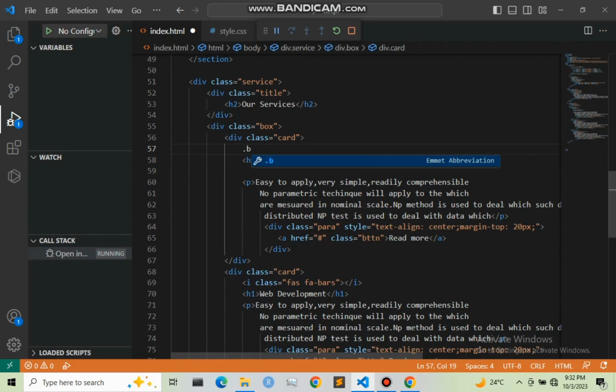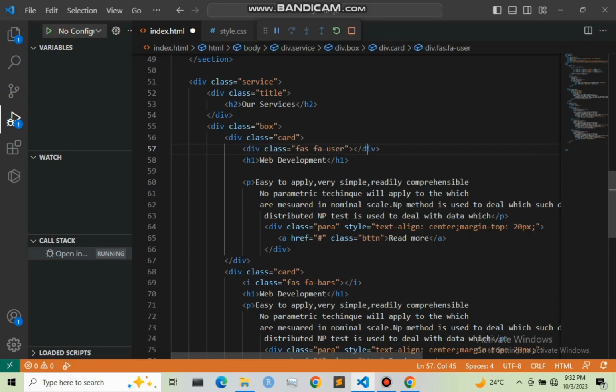You can use different icons. You can just Google Font Awesome, then you'll meet these icons there. That is dot fas dot far. Then I'm going to give it as a user.